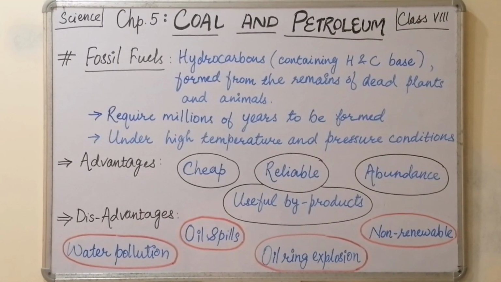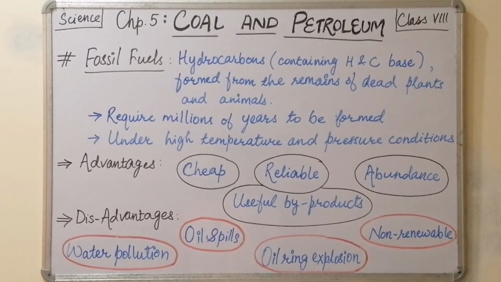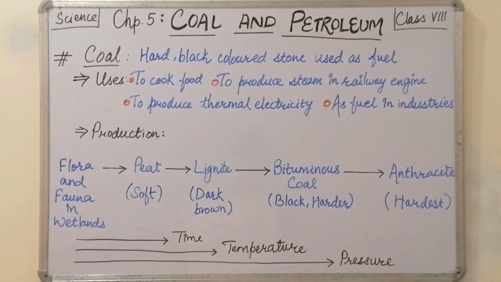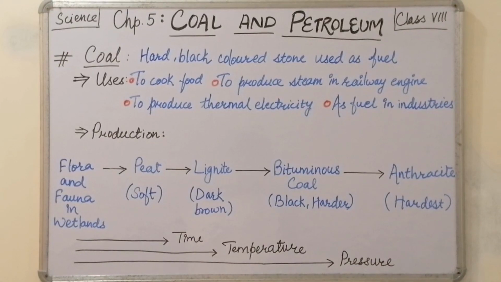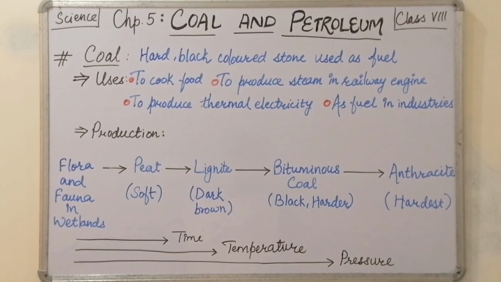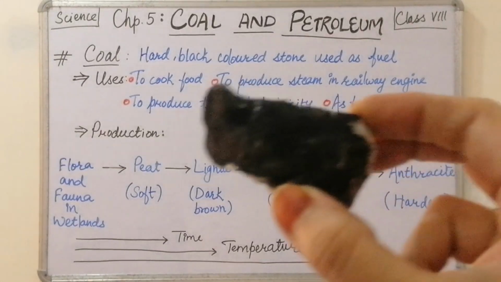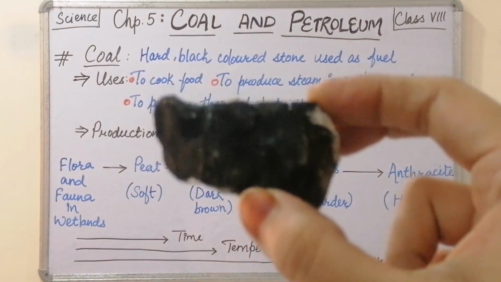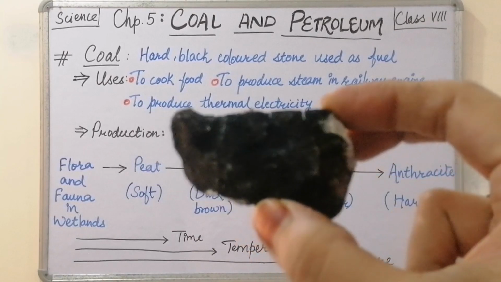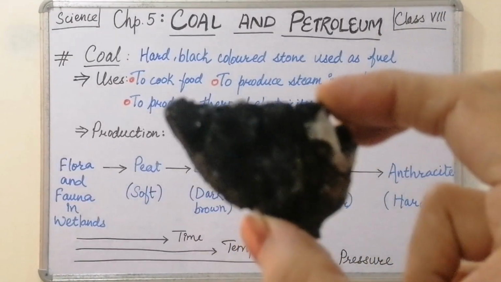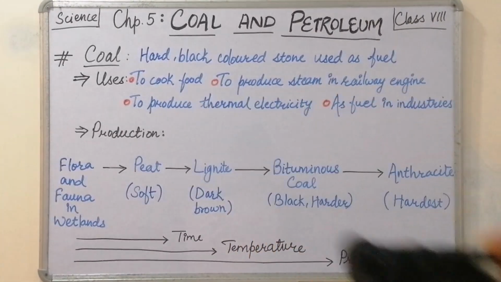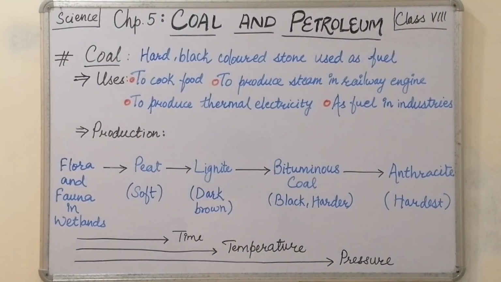Now we are going to move on to the next topic, that is coal. So coal we can define as a dark black colored hard stone-like substance used as a fuel. We all must have seen coal in our lives. It somewhat looks like this. It is like a stone and it is black in color.